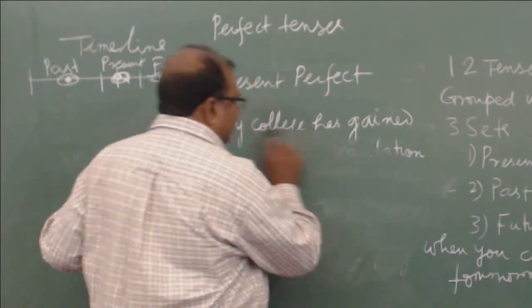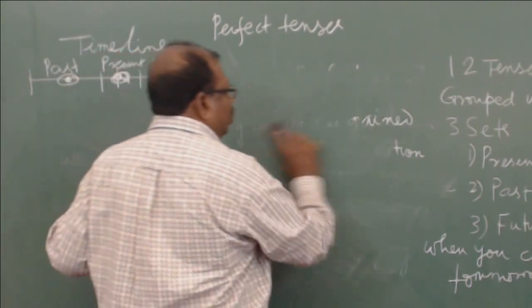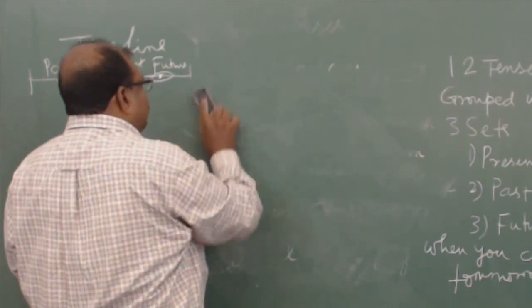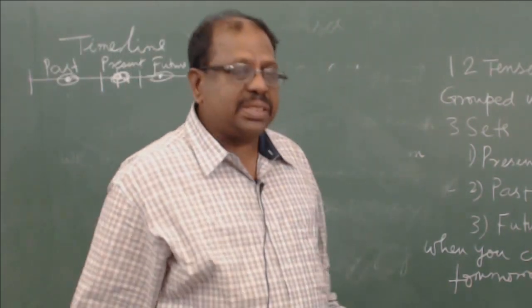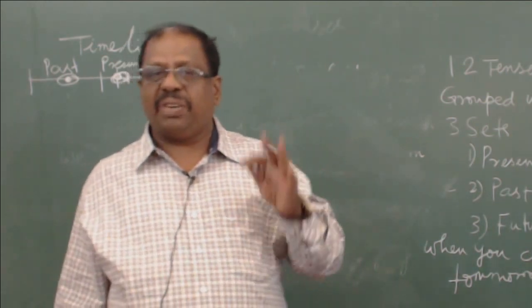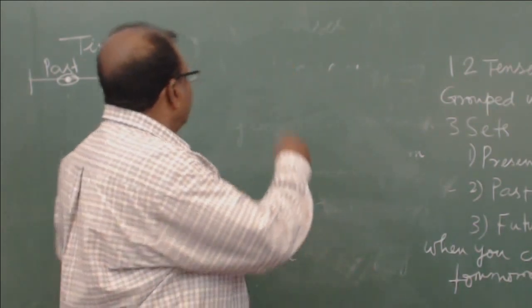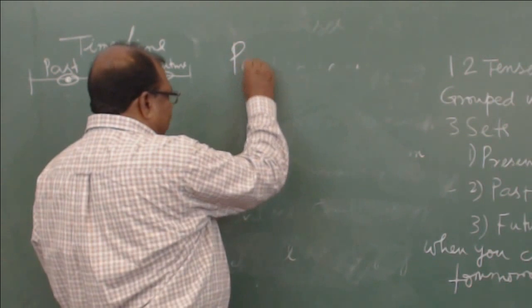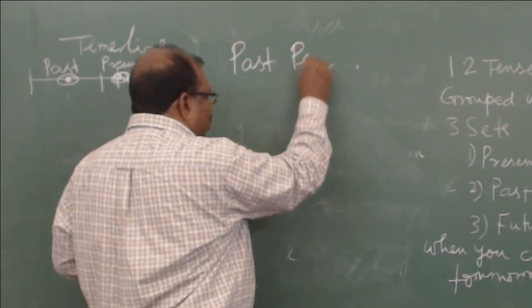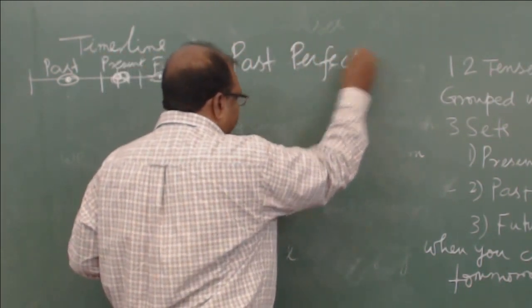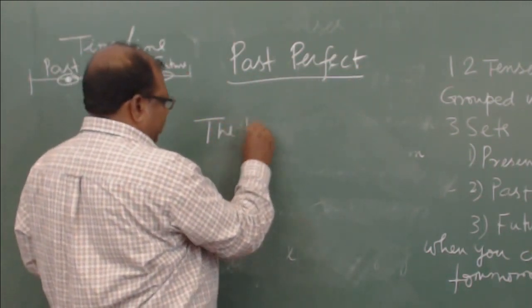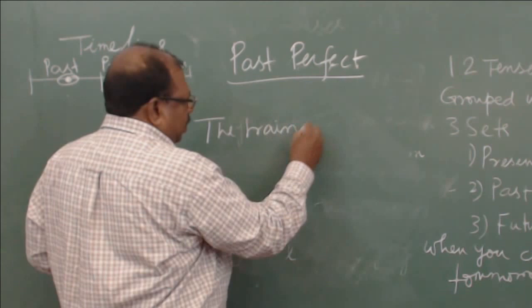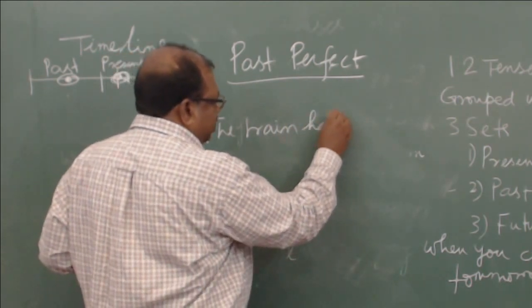See, past perfect again is an interesting thing which you should know carefully. Past perfect is used to explain the sequence of two events which have happened in the past. To understand that clearly, please look at this sentence. The train had left when I reached the station.